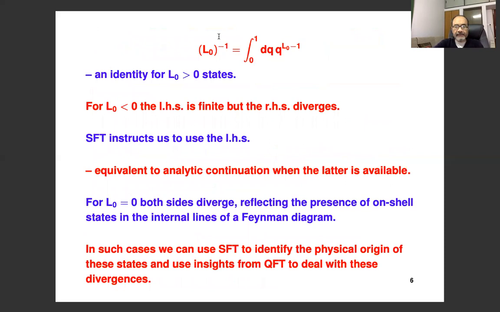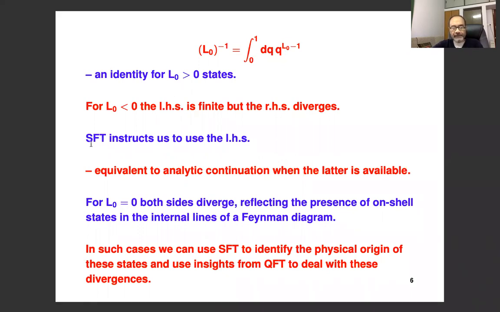So here is the same relation again. Now you can see that this equation is an identity as long as you are considering states with positive L0. This integral is perfectly well defined and the value is L0 inverse. But for negative L0, the left hand side remains perfectly finite, but the right hand side diverges. It diverges from the Q goes to 0 end.